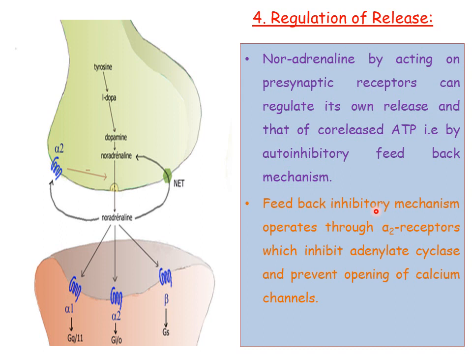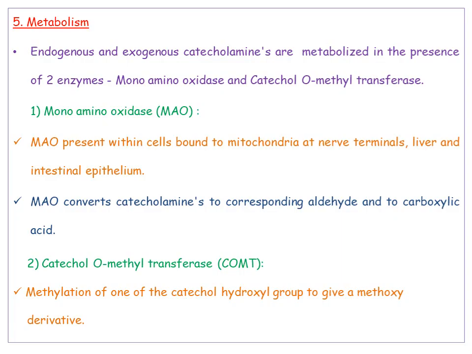So the receptor responsible for this is nothing but alpha 2, which is located at the presynaptic nerve terminal. That is about the regulation of release of noradrenaline. Coming to the metabolism, various endogenous as well as exogenous catecholamines are majorly metabolized in the presence of two enzymes. One is monoamine oxidase and the other is catechol-O-methyl transferase. These are the two enzymes responsible for metabolism of noradrenaline, adrenaline, etc.